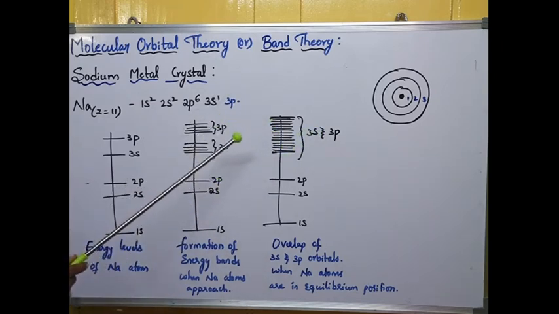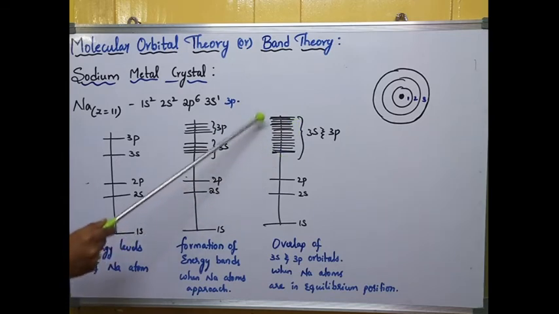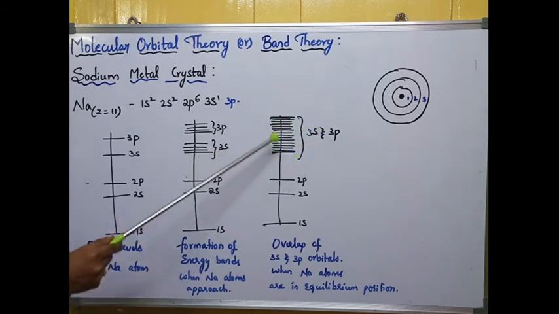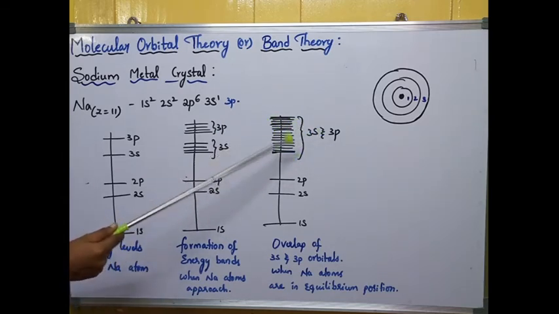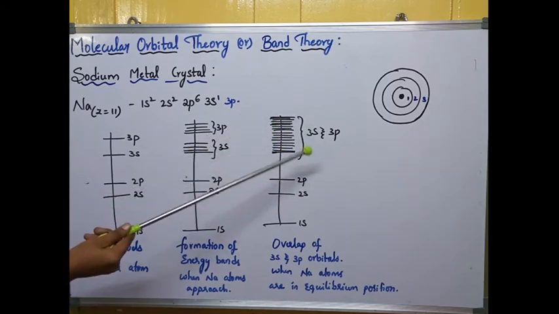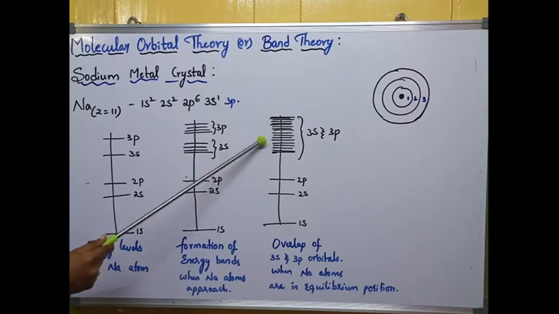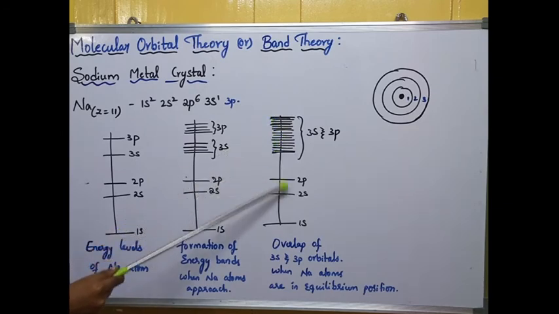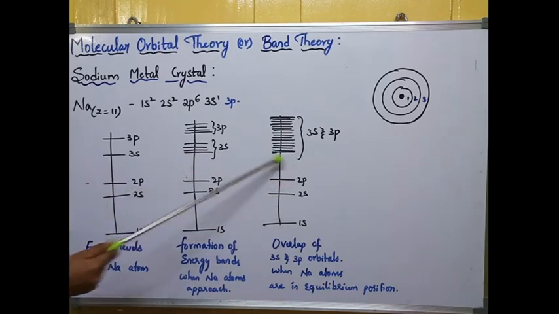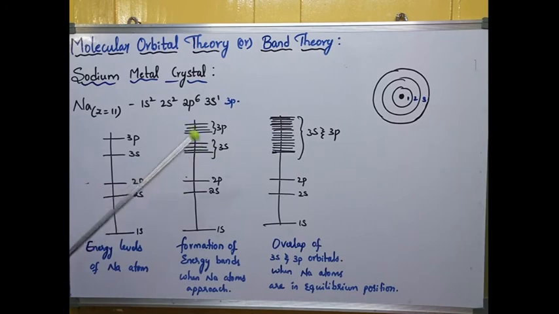When they overlap, there is a complete transfer of electrons from 3s to 3p. So electrons move easily and the delocalization takes place easily. This is responsible for the conduction, so this is called the conduction band. Whatever we see here is a conduction band, and whatever we see here is a non-conducting band. Whatever gap is there between these shells, that is the forbidden zone, the forbidden gap.